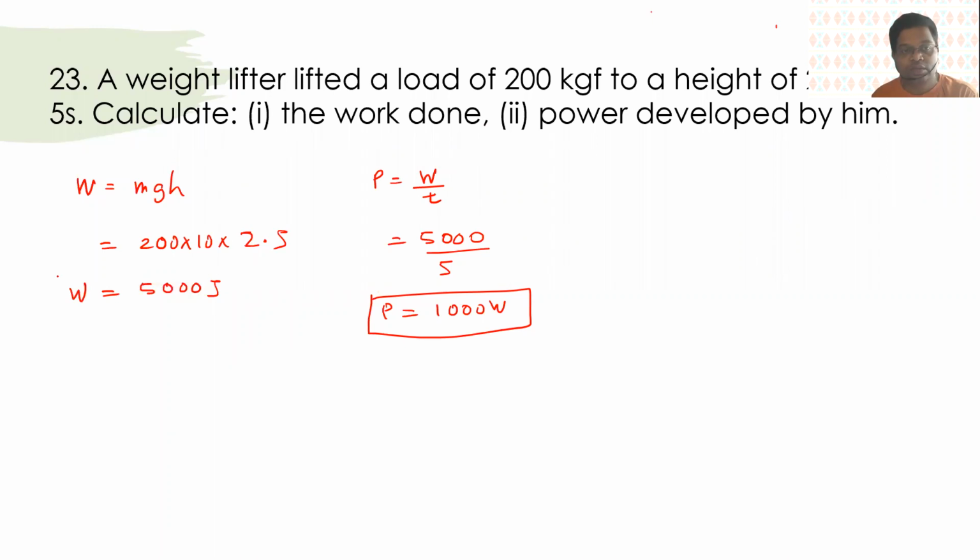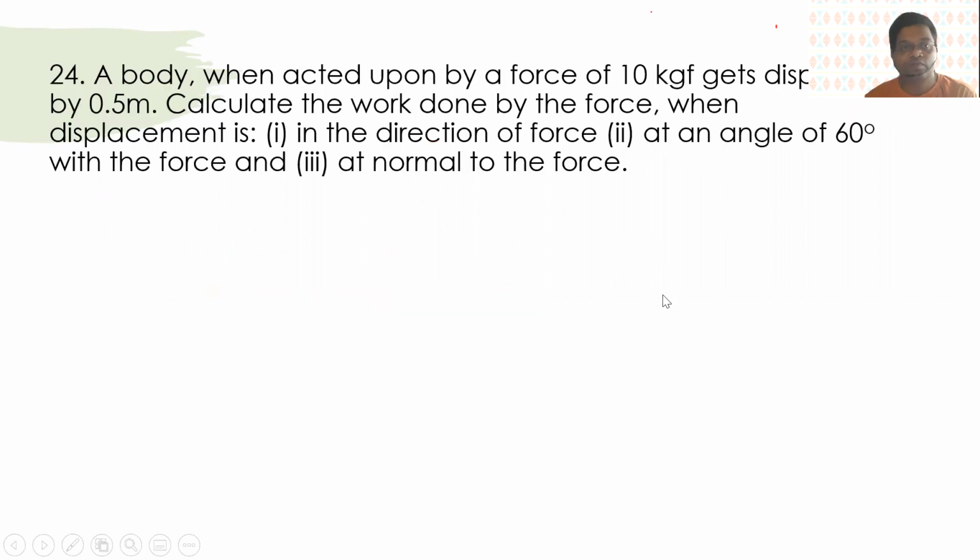Okay, so this is pretty simple. We go to the next question. A body is acted upon by a force of 10 kgf, gets displaced by 0.5 meters. So F is 10 kgf and displacement is 0.5 meters.